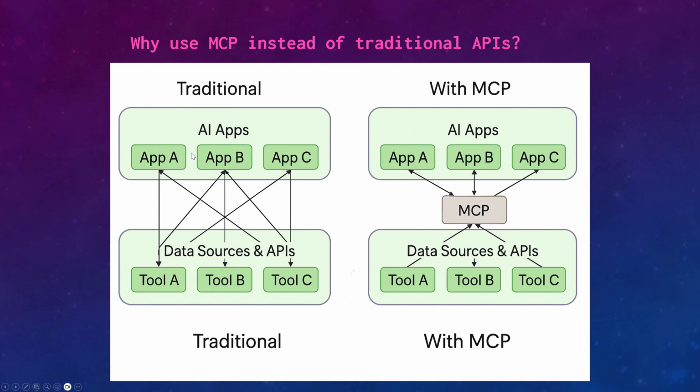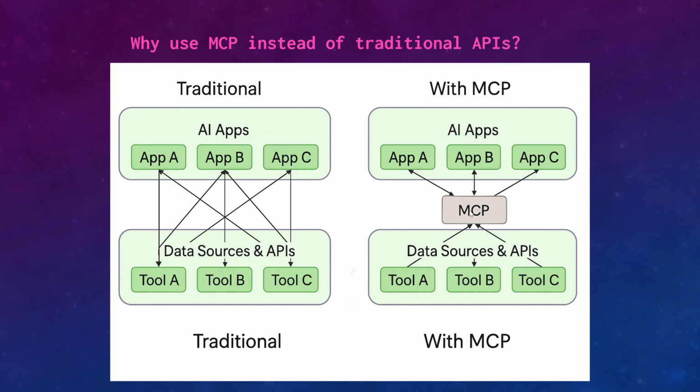So the traditional way, we will need different APIs, different data sources, different endpoints, different communication, and this is a bit complex, and it will need a lot of knowledge of these different services and how to communicate with each one of these individual doors. With MCP, there is a single protocol.